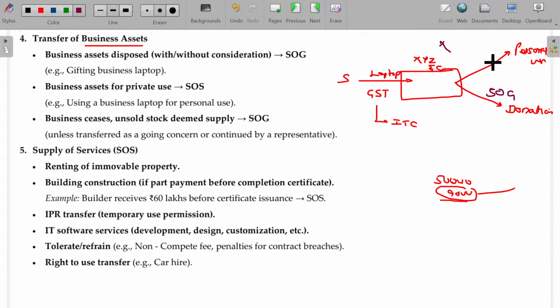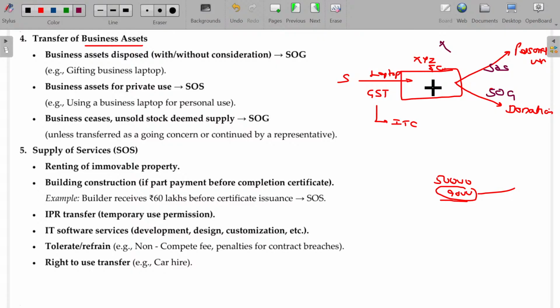Supply of what? Supply of service, because ownership is not transferred. Okay, what is the nominal value for the 1 month usage? If it is let out to a third party, the consideration will attract GST, payable to the government. Okay, clear? So for any asset you purchase for manufacturing any taxable finished goods, any GST paid on the input goods can be refundable, subject to some conditions. We'll study that later on.